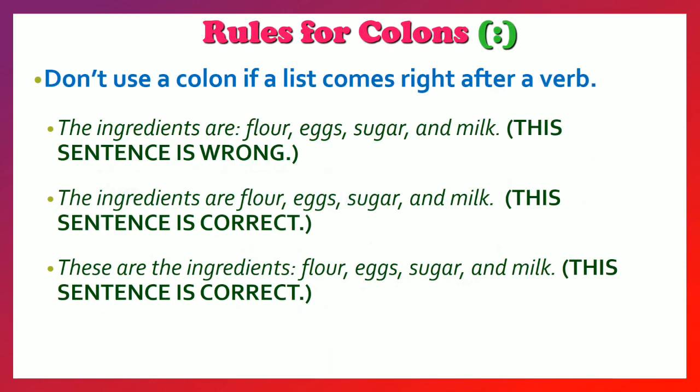Where we do not use it is after the verb form, after the verb, and after the preposition. That will come next. But when we put the colon after the verb form, that is wrong. It should read straight: the ingredients are flour, eggs, sugar, and milk. Or if we want to use the colon, then: these are the ingredients, and after ingredients we put the colon, and then we write the things, list out the material.